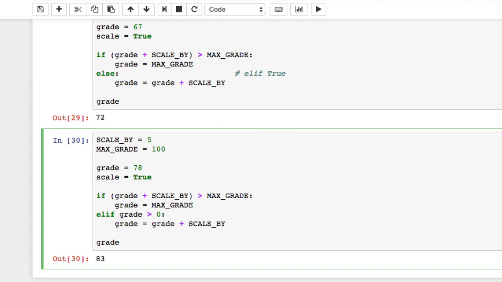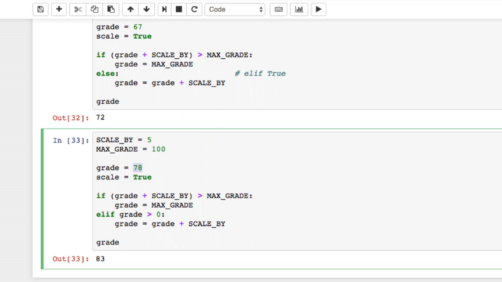Let's think about how this code is executed. Grade equals 78. So first, when we execute the condition of the if clause, we expect it to evaluate to false. If we add 5 to 78, that is not greater than the max grade, so execution moves to the next clause. The elif condition is checked. Is the grade of 78 greater than 0? And that evaluates to true. So then the line of code in the body of the elif clause is executed, and the execution of the if statement ends. Let's run the code and see if we get the value that we expect, which is 83.